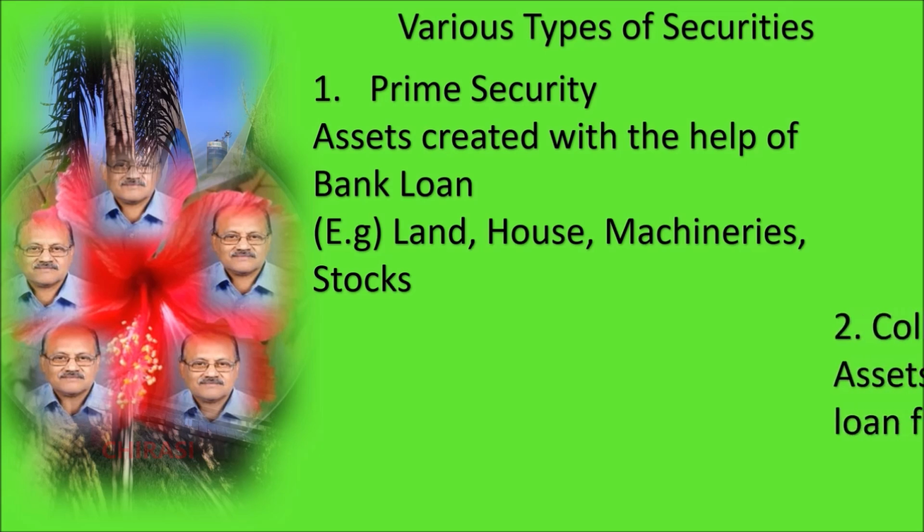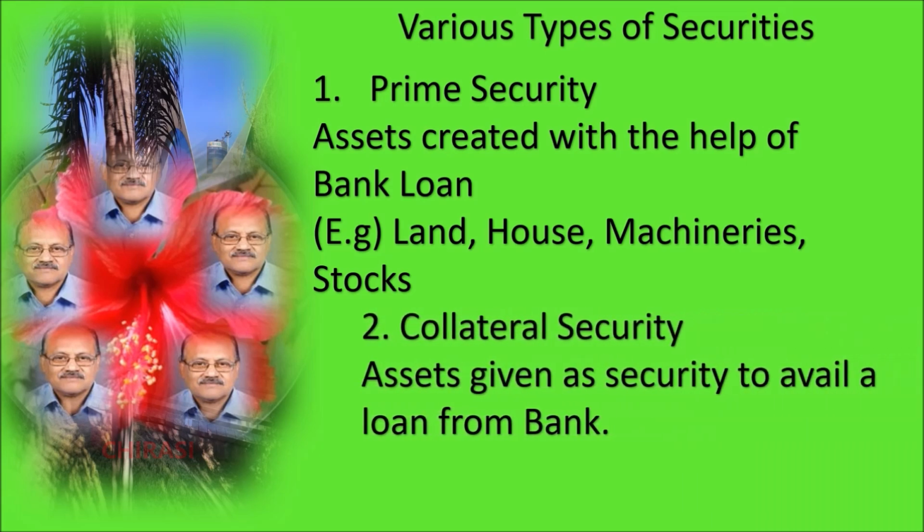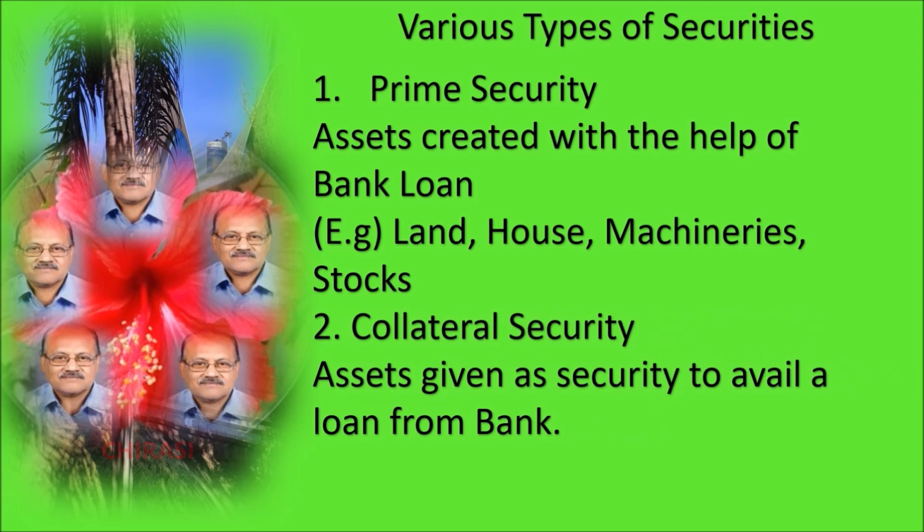Number two is the collateral security. This means the assets are given as security to avail a loan from the bank. The assets given as collateral security need not be financed by the bank. It is in our own title with clear title.